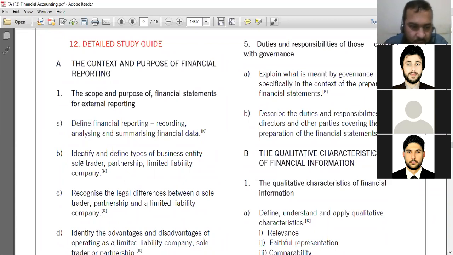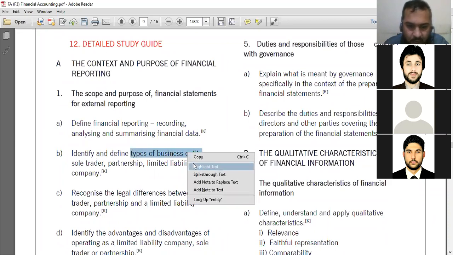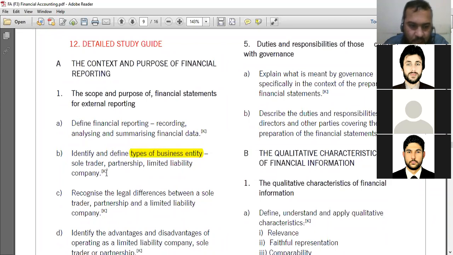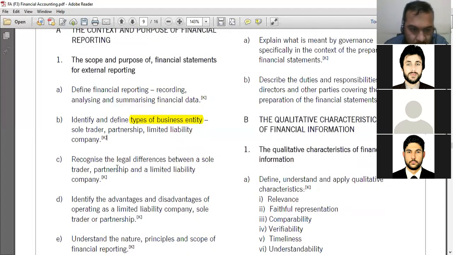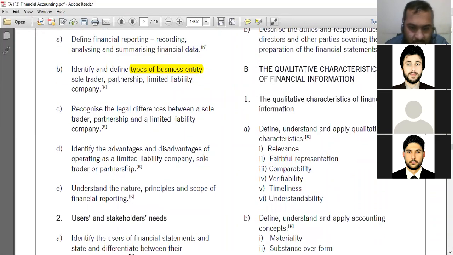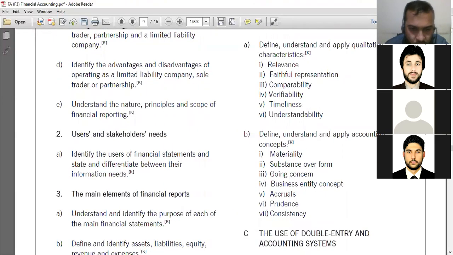Then if you look here, identify and define types of business entity. Now if you look again, for types of business entity the level is K. It's also a descriptive topic, meaning it will be in description form. There's no numerical calculation in it. So again we'll only work on the concept. Then the difference between sole trader, partnership and limited company: the topic level is K. And I'm also going to show the S level here to you.